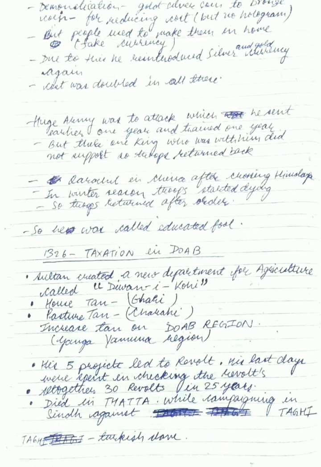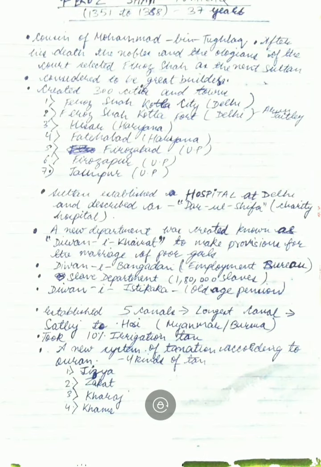So the next ruler to come into power was Firoz Shah Tughlaq. He ruled from 1351 to 1388, that is 37 years. He was the cousin of Muhammad bin Tughlaq, and after Muhammad bin Tughlaq's death, the nobles of the court selected Firoz Shah Tughlaq as the next sultan.